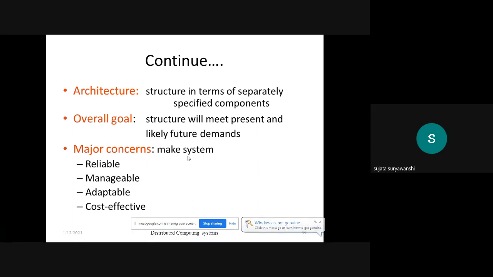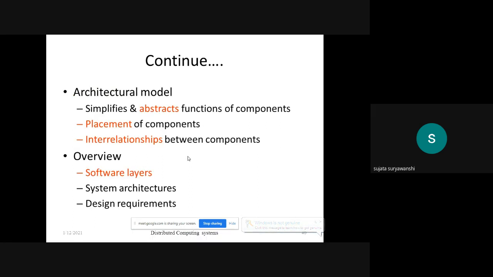Then the next one is that it specifies the abstract functions of components. This means the architectural model gives the abstract function of the components available in the distributed system, the placement of components, where the components are placed, and the interrelationship between the components. Consider two different types of architectural model, which we will see further: the first is the client server model and the second is the peer to peer model.